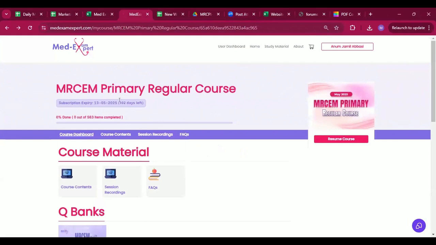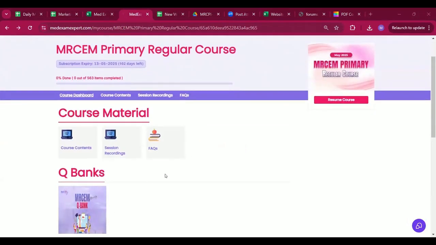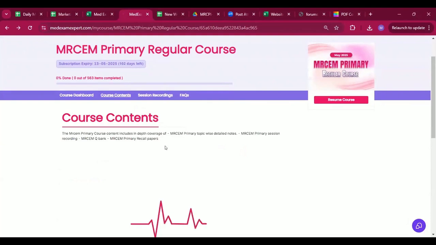Once you are into the page, you will be able to see the course here. Now what we have done on the website is that we have divided the course into proper course material. In the course material section, you will be able to see all the course contents. So let's first open this course content and see how it is going to work. In the course content section, you will always find your PDFs, your PPTs, or relevant material of that topic. Everything will be saved module-wise here.